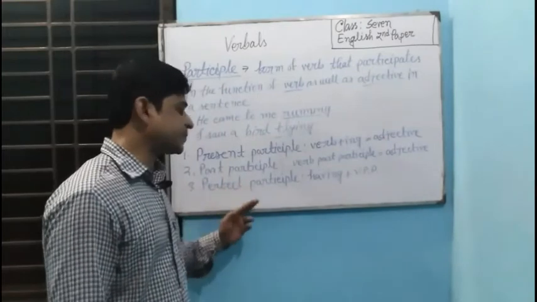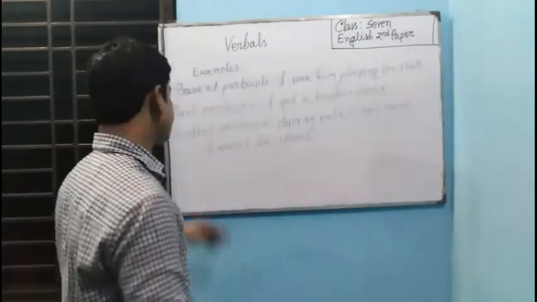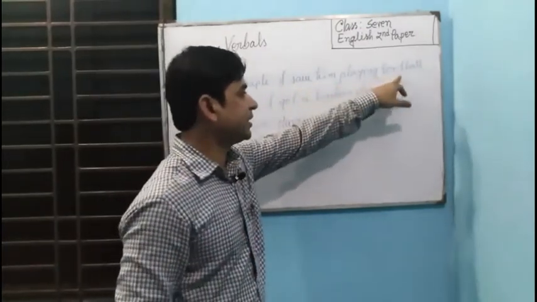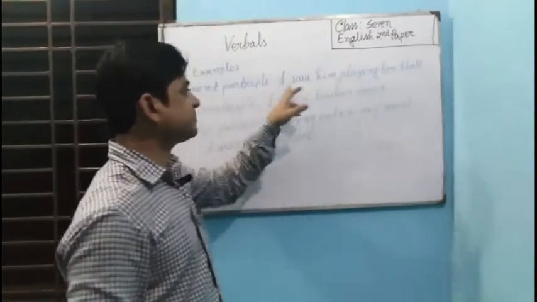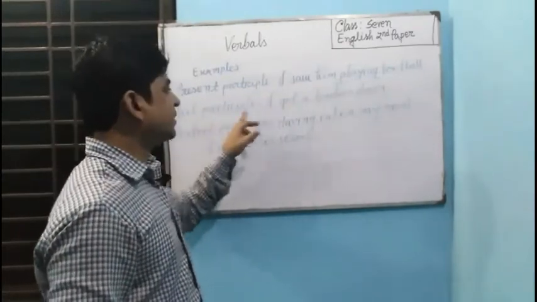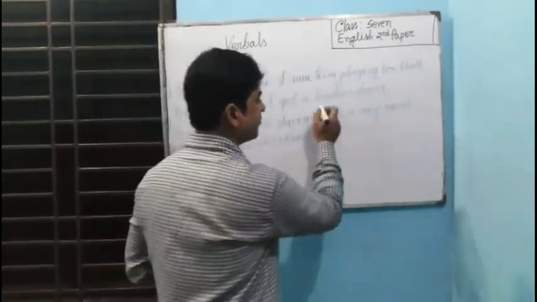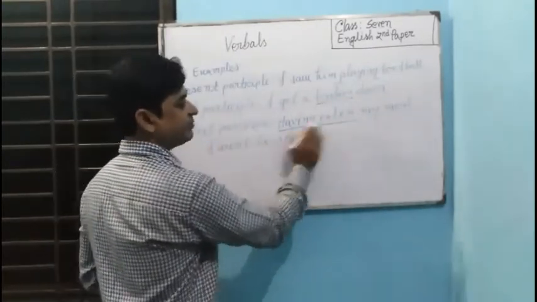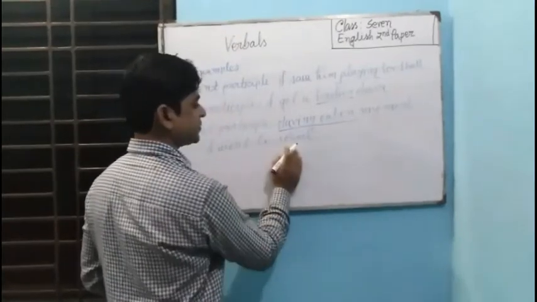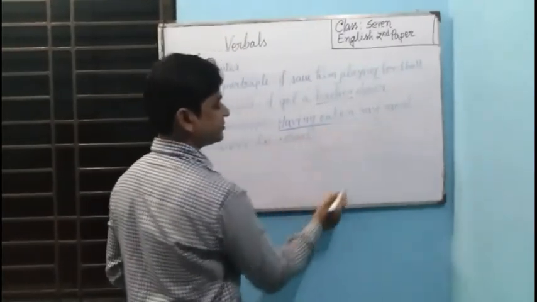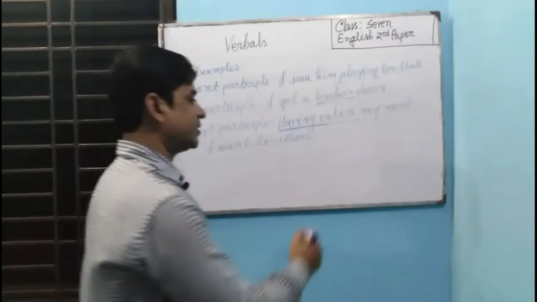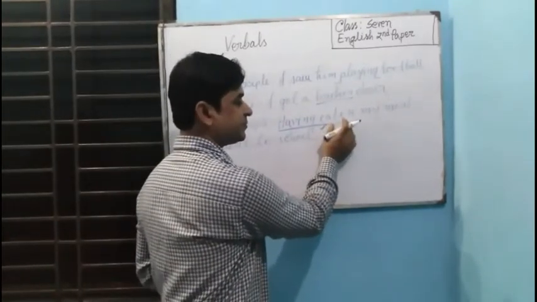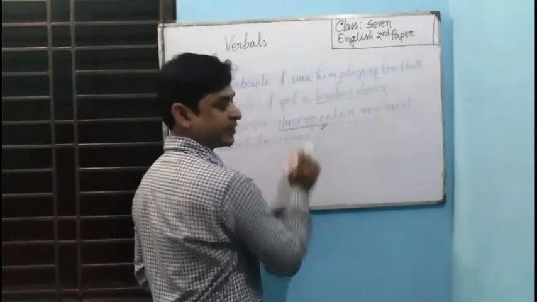Present participle: I saw him playing football. Here playing is present participle. Past participle: I got a broken chair. Here broken is past participle. Perfect participle: having eaten my meal, I went to school. Here having plus eaten is the perfect participle, because eaten, the past participle of this verb, has been used after having.